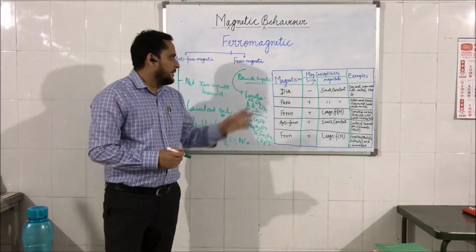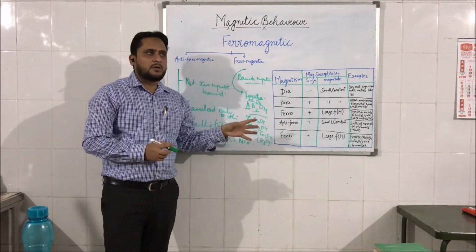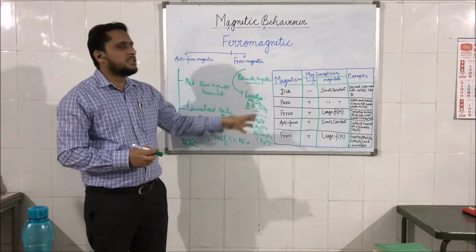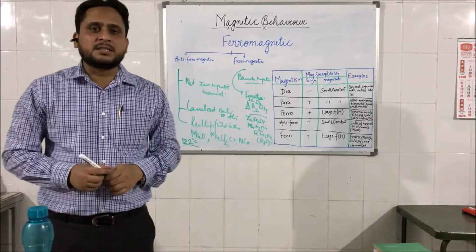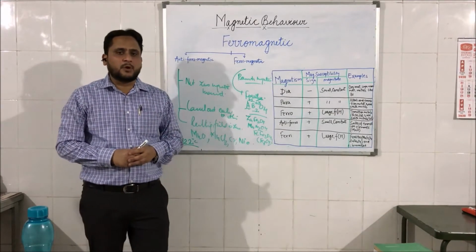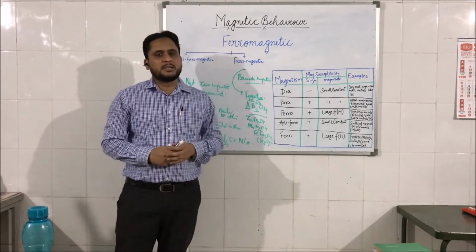Clear? At low temperature, or you can say below Neel's point, these ferrimagnetic materials behave as ferromagnetic material, while above the Neel's point, these materials behave as a paramagnetic material.